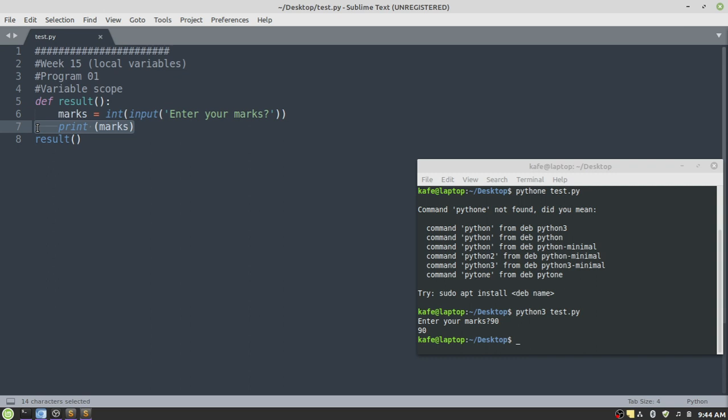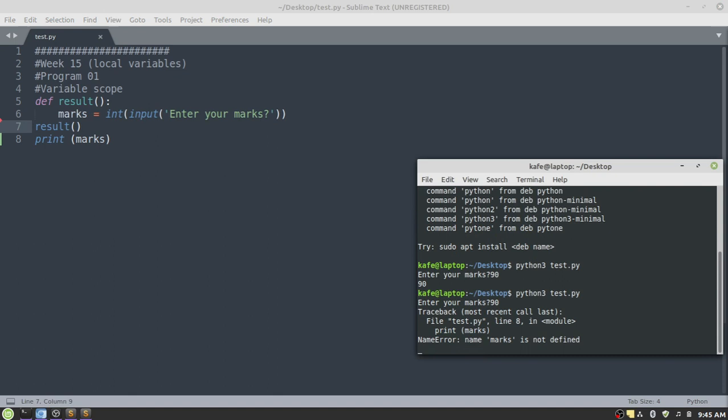However, if you make a change to this program like this, then you must know that it will give you an error. The marks will not be displayed on the screen. Why? Because I'm trying to access a local variable where the scope is not defined. The scope of the local variable is the body in which it is defined, declared. This will give me an error now. The marks 90, it will not display it. Instead, it says marks is not defined, the scope is not clear. The interpreter doesn't recognize the marks here because it is a local variable.